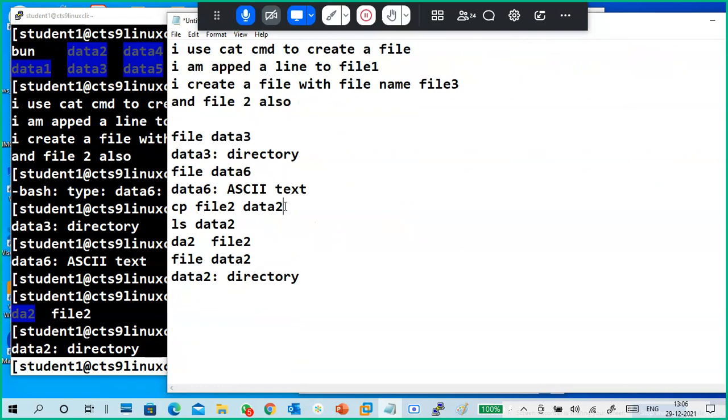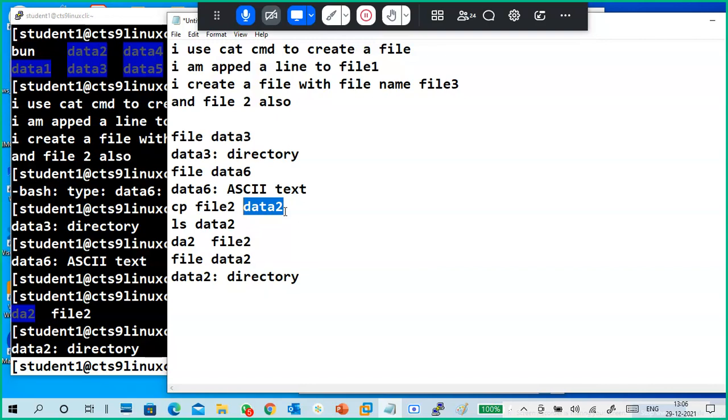If you see here, I tried to copy a file to data 2. I didn't give a slash, so the Linux system verifies whether it is a directory or not. If it is a directory, it copies into it.